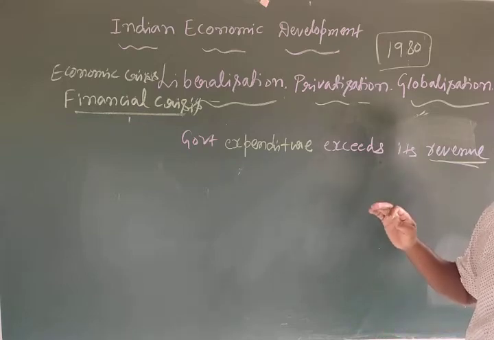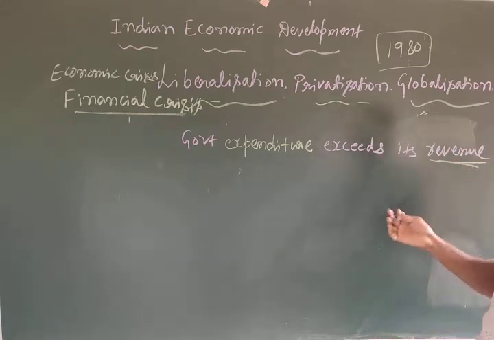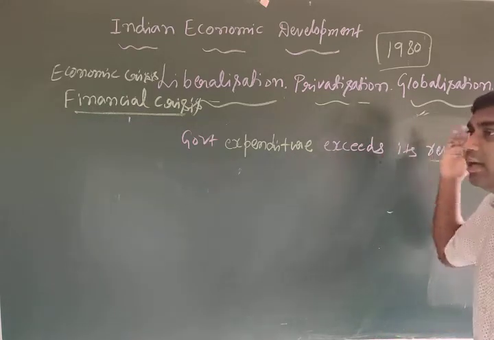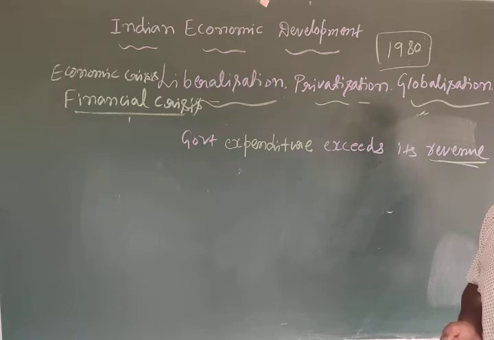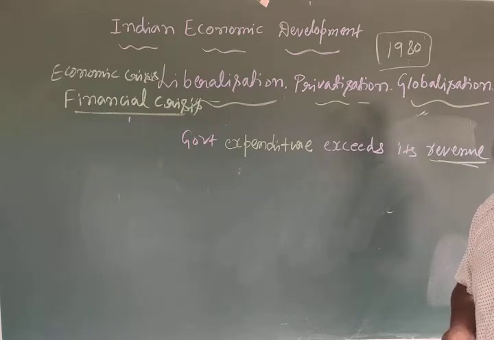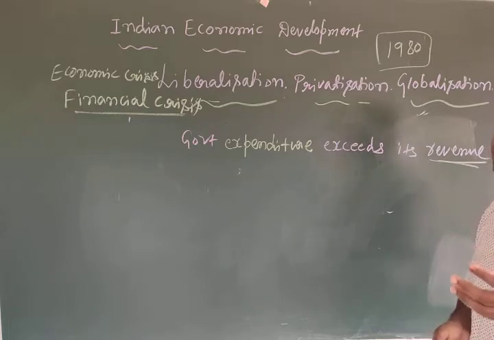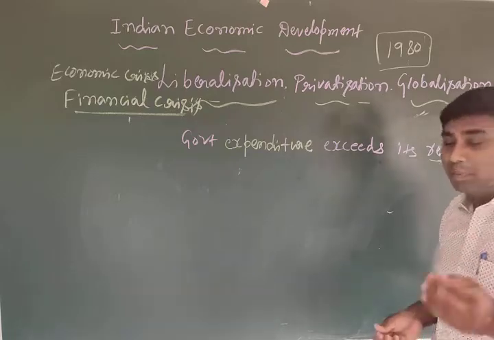That means the expenditure exceeded its revenue. Also, the government was not sufficient to provide basic facilities to the people. There was no proper financial fund to produce goods and services or to provide basic facilities. The government was forced to borrow from the public.